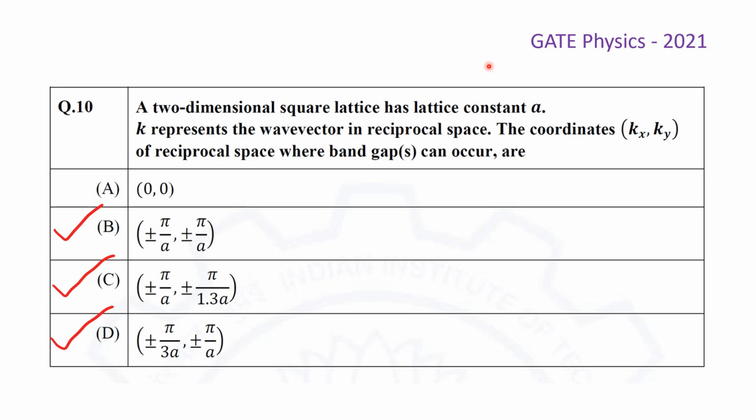After that we solved this problem and we found that the options B, C and D, that is at plus minus pi by a comma plus minus pi by a, plus minus pi by a comma plus minus pi by 3a, and plus minus pi by 3a comma plus minus pi by a. So these three options B, C and D, at these points in K space the band gaps can occur. So these three options are the correct answer for this question.